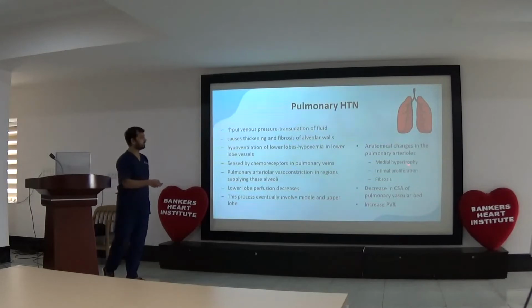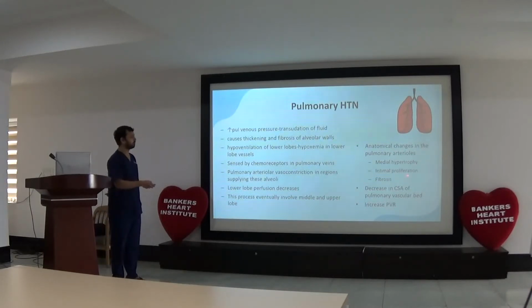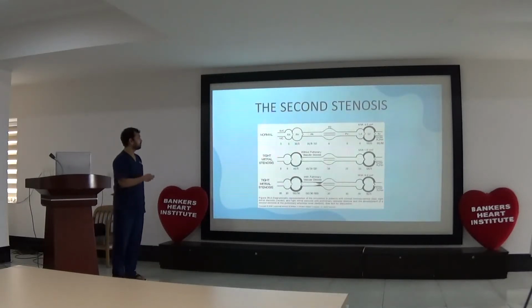Anatomical changes in this condition include medial hypertrophy, intimal proliferation, and fibrosis. In early disease, there is only a 10 to 12 mm of mercury difference between pulmonary arterial and pulmonary venous pressures. When the disease progresses, there is a decrease in the cross-sectional area of the pulmonary artery, so that pulmonary arterial pressure increases a lot compared to pulmonary venous pressure. This condition is called second stenosis.